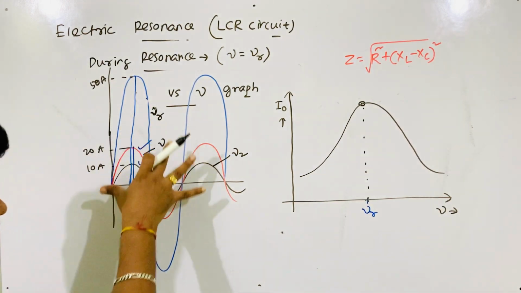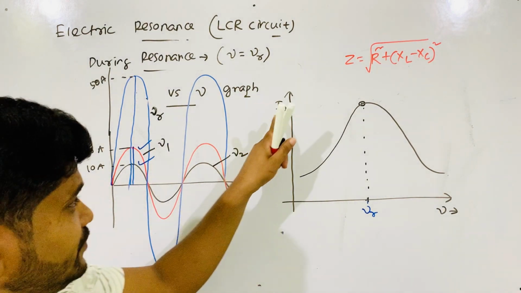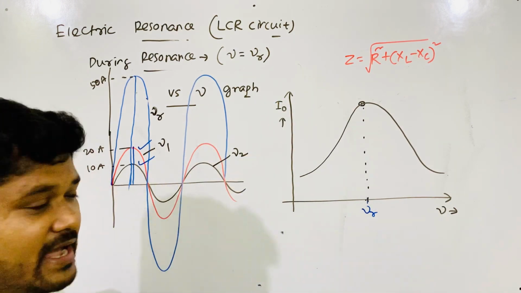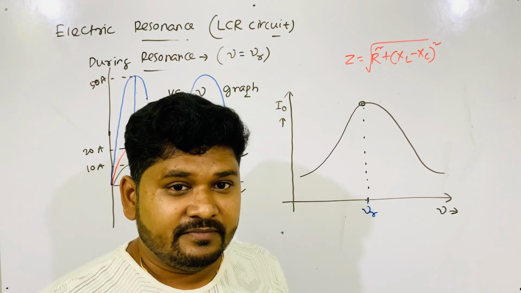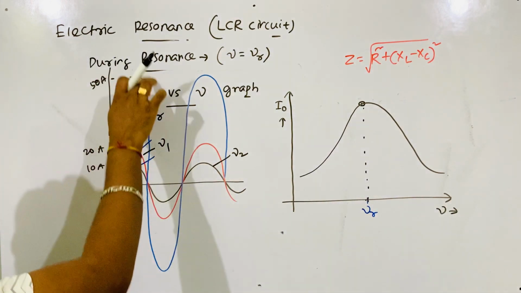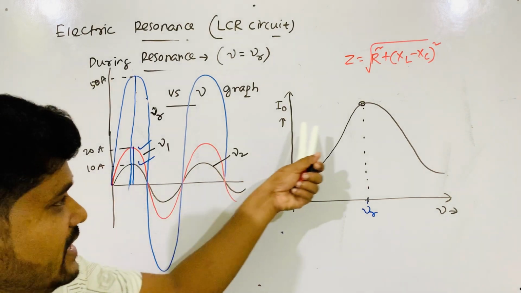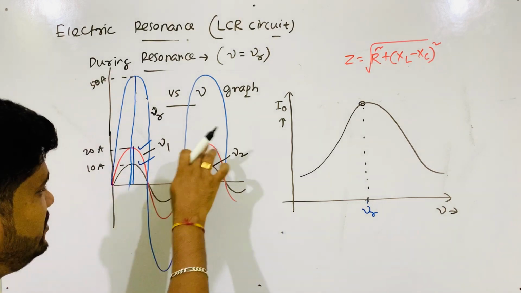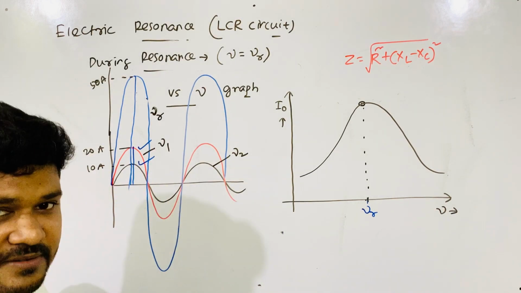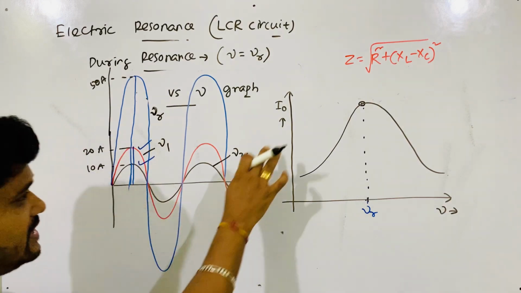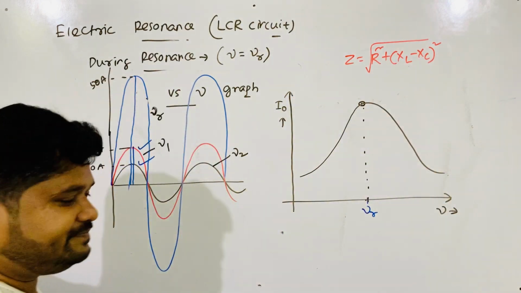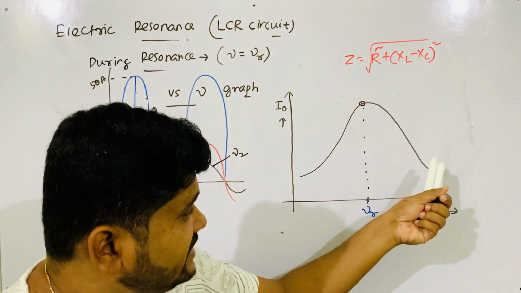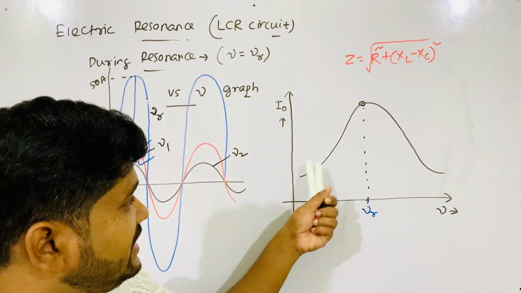Remove from your mind that here I am taking I; I am taking I naught. Remember, here I naught is different for different graphs. I am taking the peak values to draw the graph. For different frequencies, I draw the current versus omega t graph. Then from there I pick the I naught values and draw the graph. So this is I naught versus nu. Only peak currents are taken at different values.